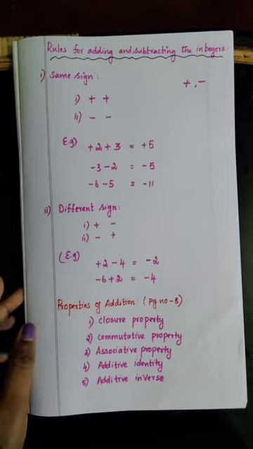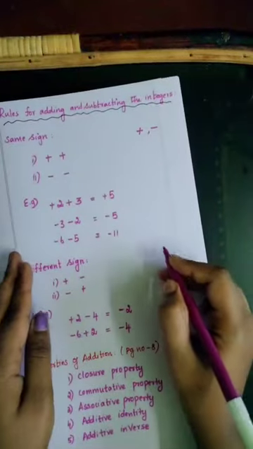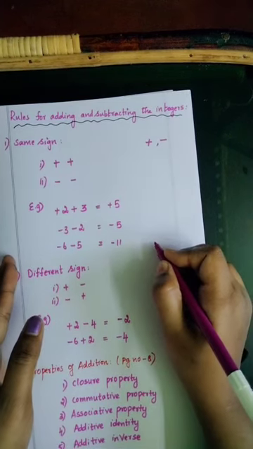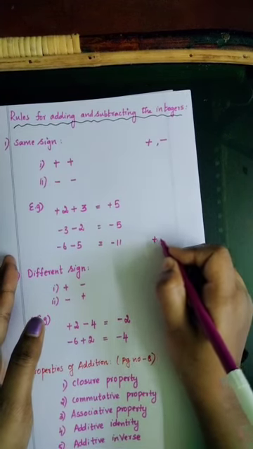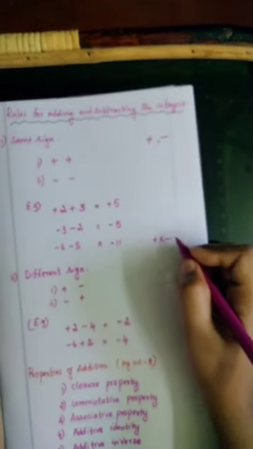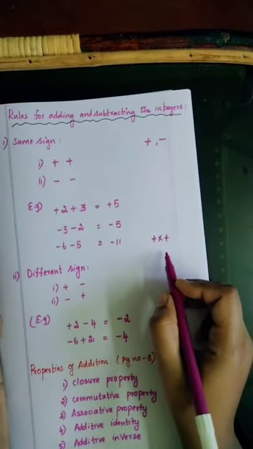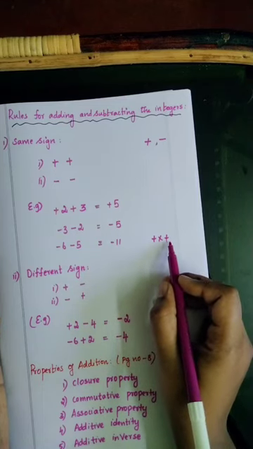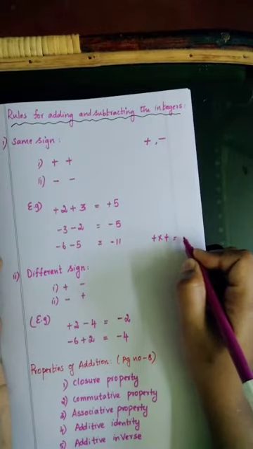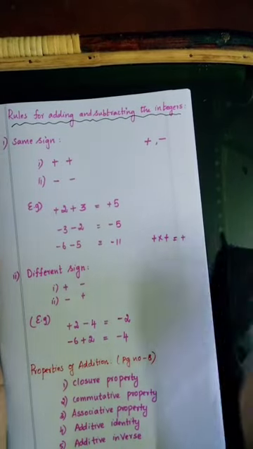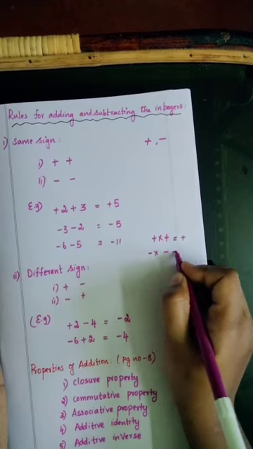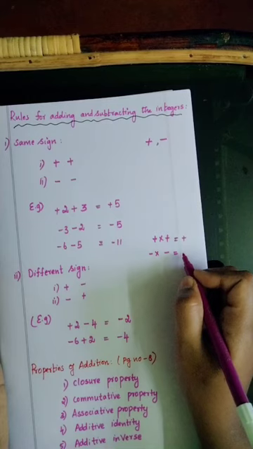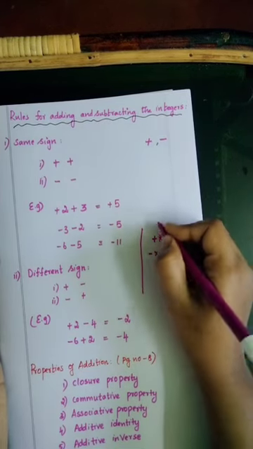Before that, if you are multiplying the same sign numbers, what is the answer? Plus into plus is plus. Minus into minus is also plus. This is for multiplication.